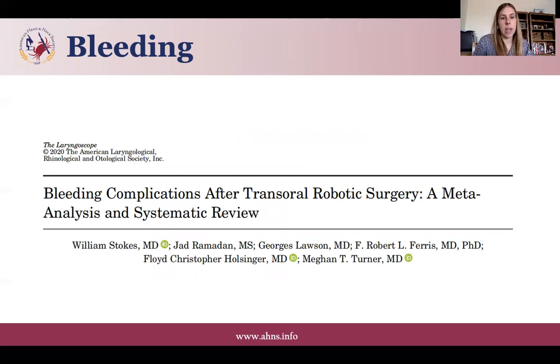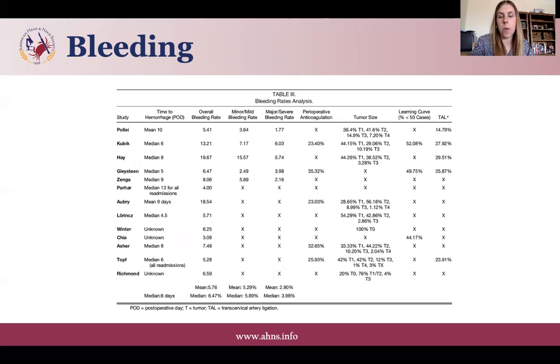This study is a systematic review from Dr. Holsinger and Bob Ferris's group looking at bleeding complications after TORS. It was just published last year in the Laryngoscope. What they found in this literature was that the rate of bleeding after TORS was 5.8%. The post-TORS hemorrhage rate ranged anywhere from 3.1 to 19%. They also found that the median time to hemorrhage after TORS was on postoperative day 8.